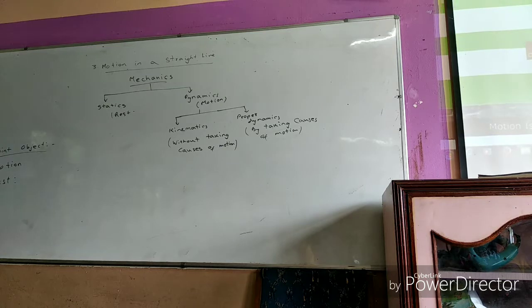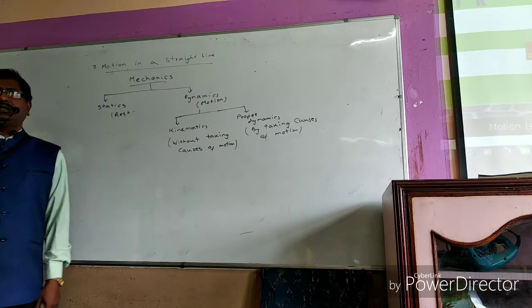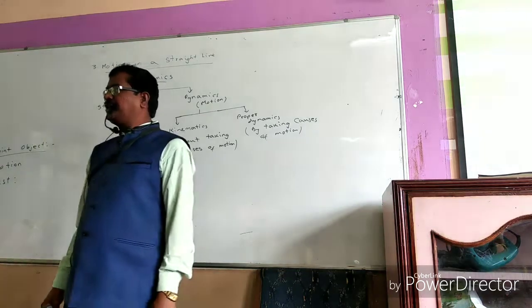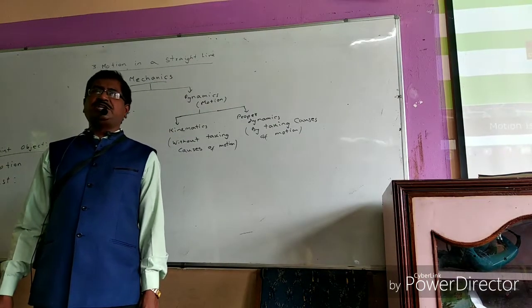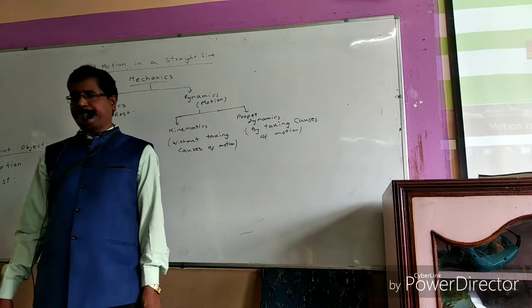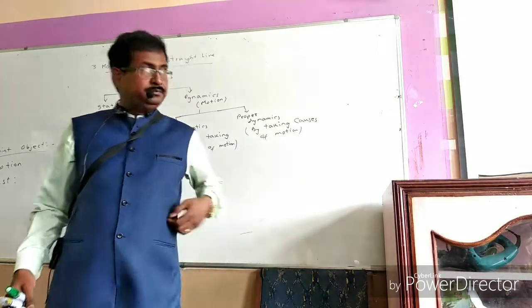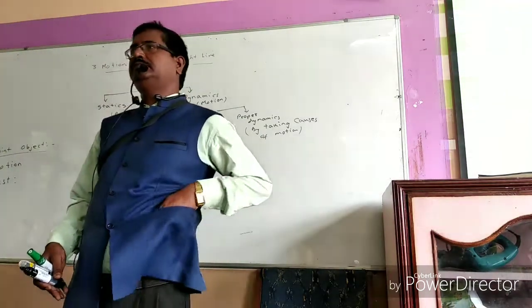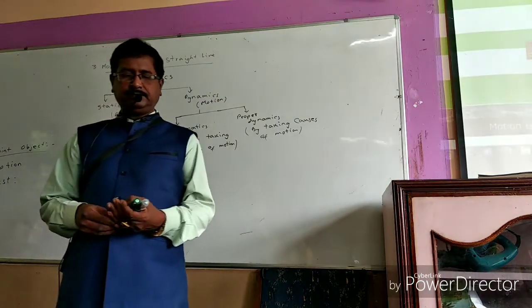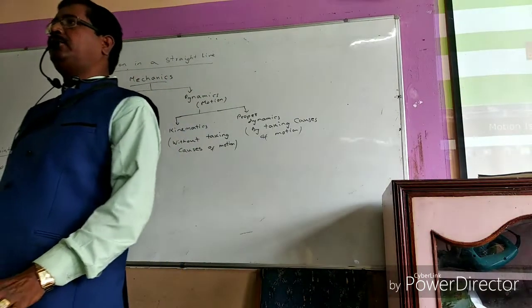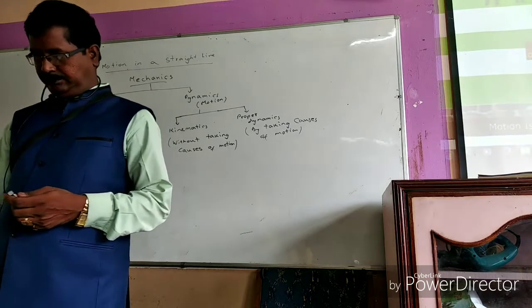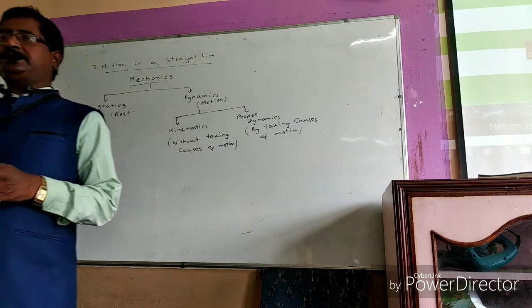What is meant by motion? If the object changes its position with respect to surroundings, then that object is said to be in motion. And if the object does not change its position with respect to surroundings, then that object is said to be at rest. Okay, noted? Next.